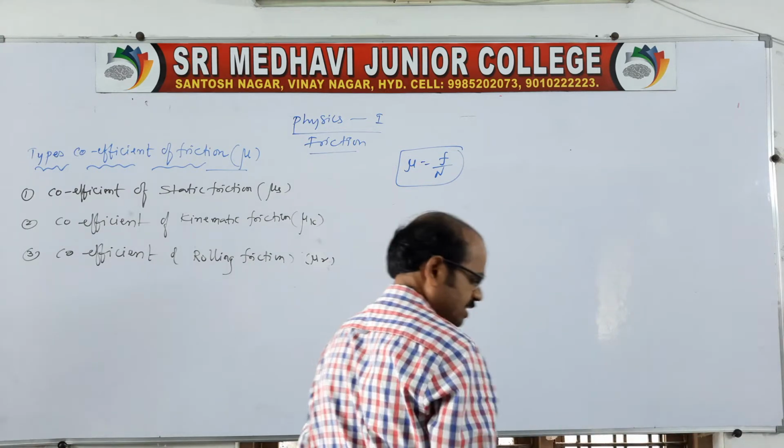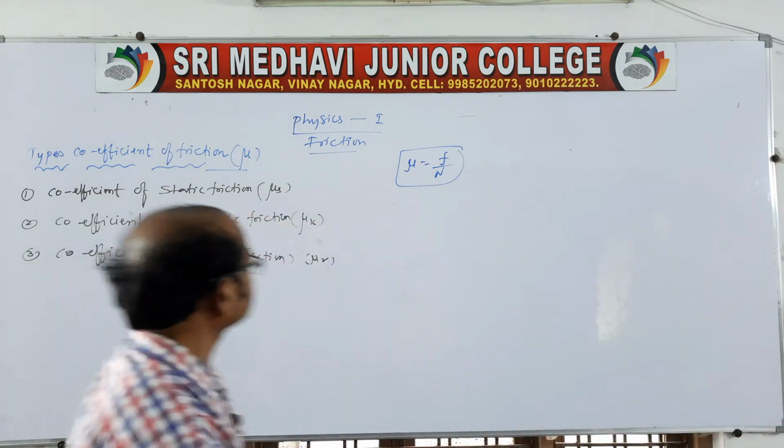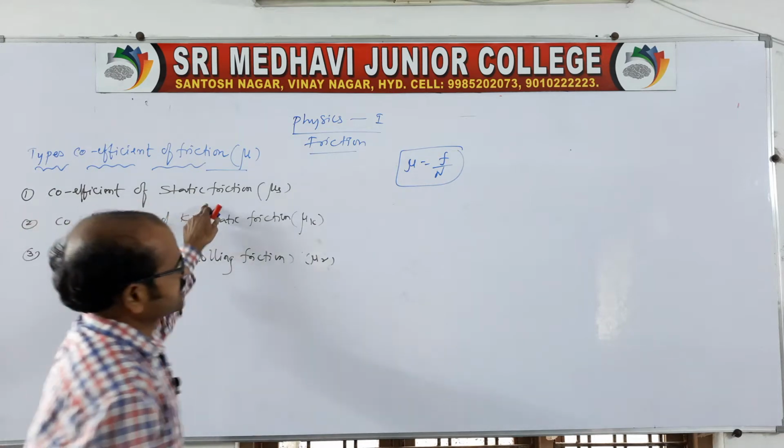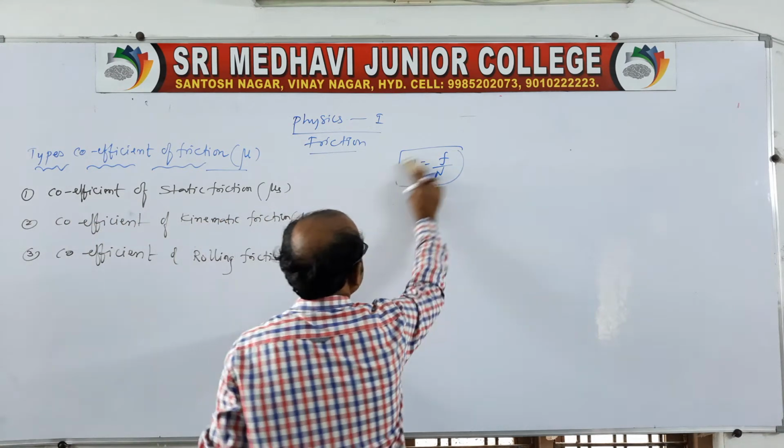In the same way, take the coefficient of static friction, mu s.